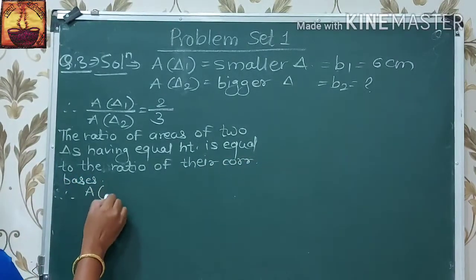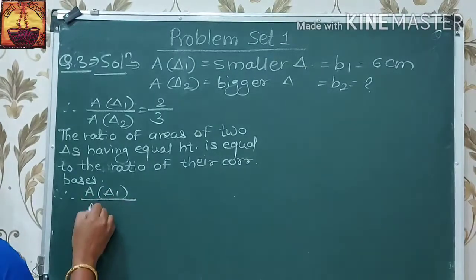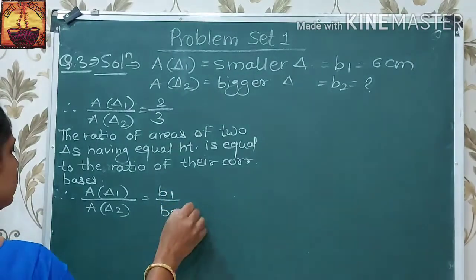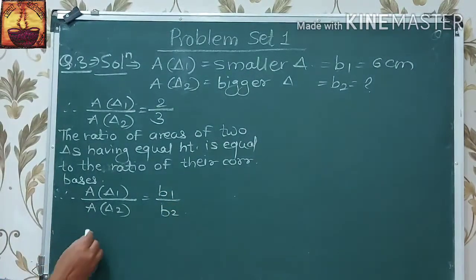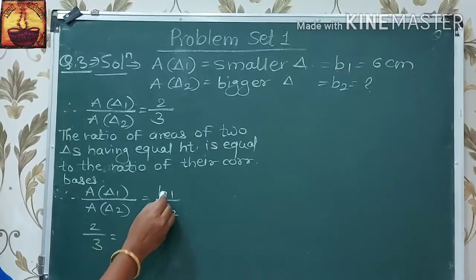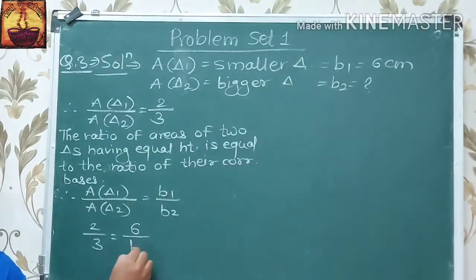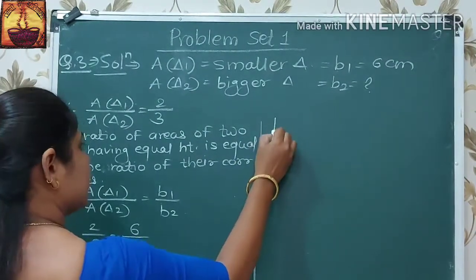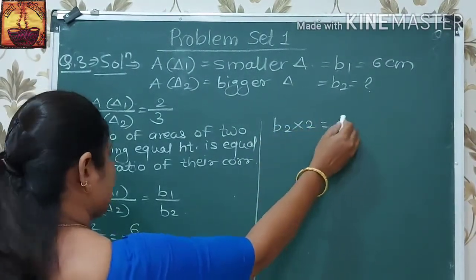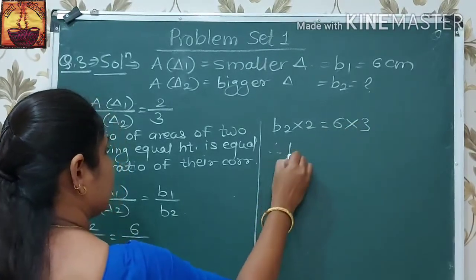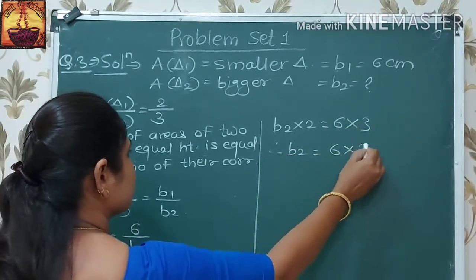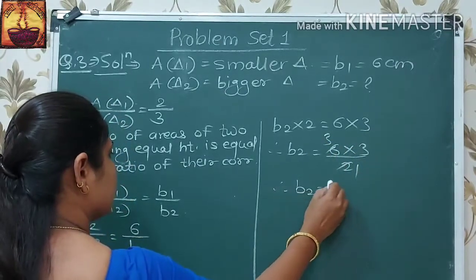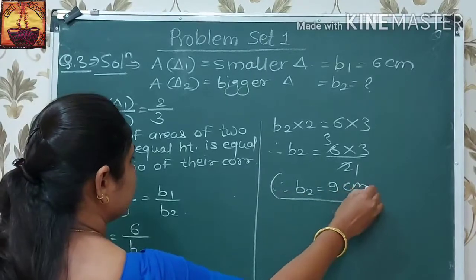Therefore, we have area of triangle 1 upon area of triangle 2 is equal to B1 upon B2. But we have this ratio equal to 2/3 and B1 equal to 6. Therefore, we have to calculate B2. Now, after cross multiplication, B2 into 2 is equal to 6 into 3. Therefore, B2 is equal to 6 into 3 upon 2. 2 threes are 6. Therefore, B2 is equal to 9 centimeter.